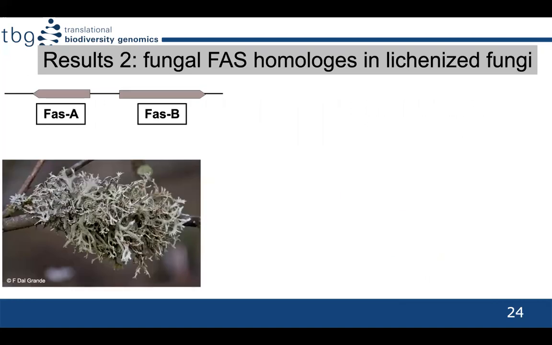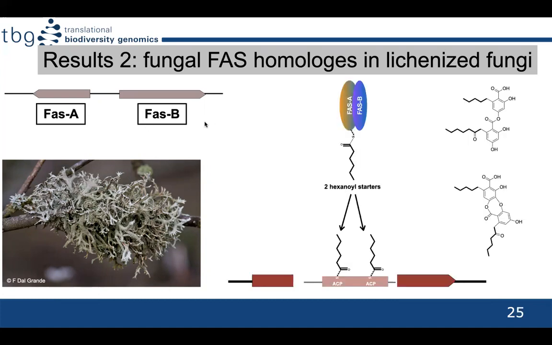My second result is that I found the homologs of fungal fatty acid synthases in Pseudevernia furfuracea. FAS constitute a multi-enzyme complex which delivers the carbon side chains to the PKS to start the metabolite synthesis. These side chains are then embedded as the acyl side chains in the resulting metabolite.